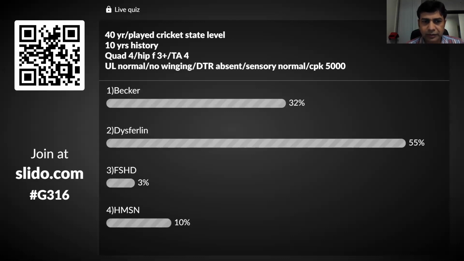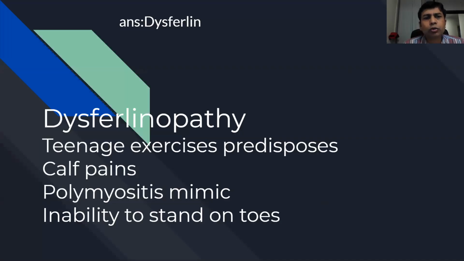Absolutely perfect. Fine. So the idea of showing you is that there is some link to teenage exercises. If somebody is an athlete in his teenage years, there is some predisposition to dysferlinopathies. They have other typical points of calf pains, which can be quite prominent and very odd to explain. As we discussed, they can easily mimic polymyositis. And of course, a very typical feature is inability to stand on the toes, but they can also have an anterior tibial variant. So in dysferlinopathies, the idea to show was these teenage exercises and calf pains.